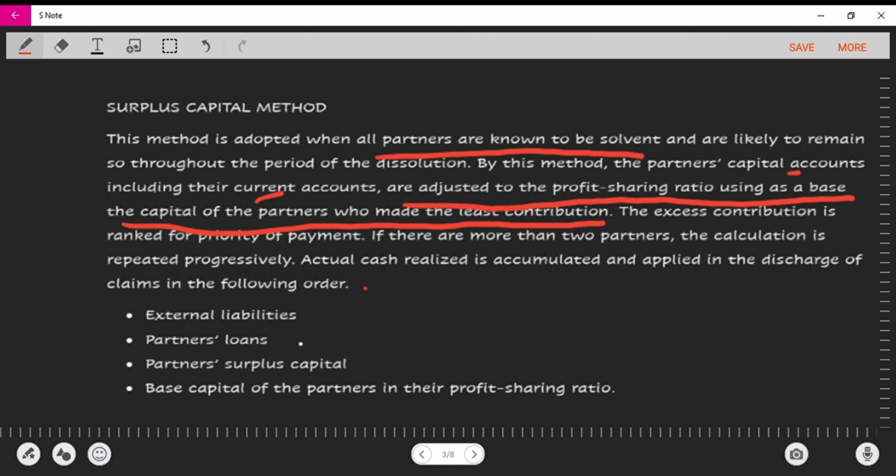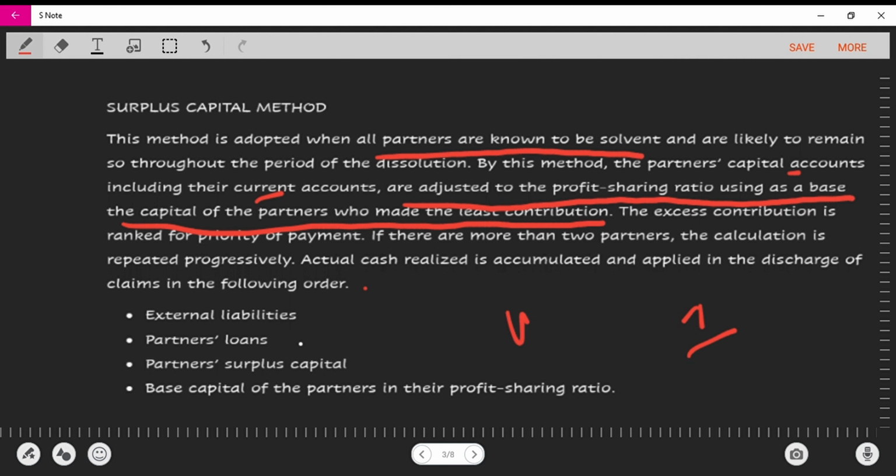And then, if there are more than two partners, the calculation is repeated progressively. So now we have to find the person with the ultimate surplus capital. You might have 5 partners, 6 partners, 7 partners, 4 partners, 3 partners. No matter how many partners you have, you have to calculate the surplus capital for each partner, and keep calculating it repeatedly until you find the one person with the most surplus capital.